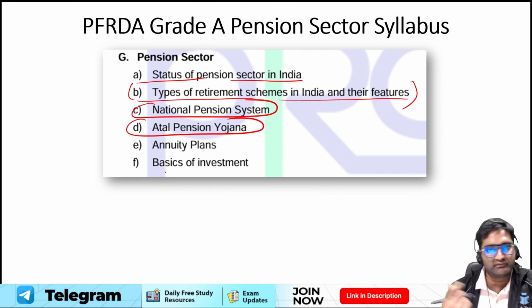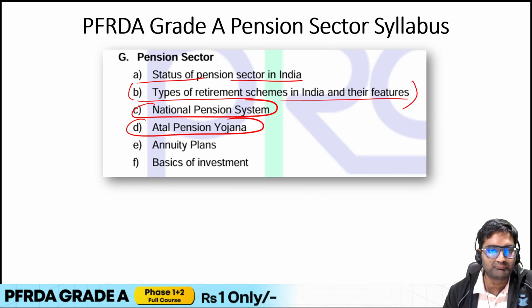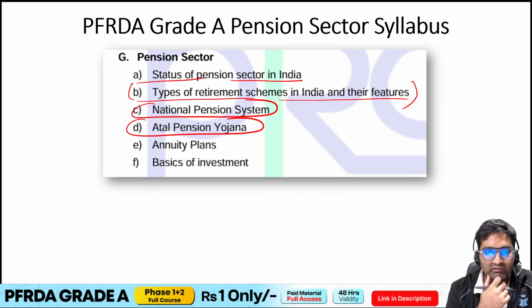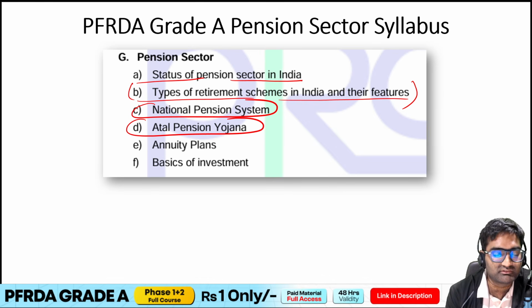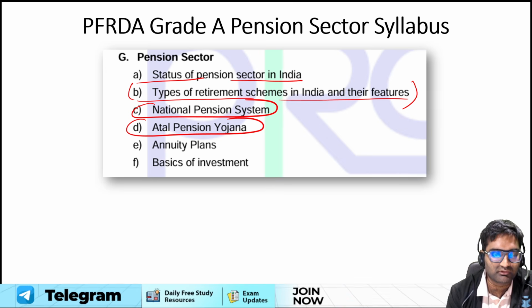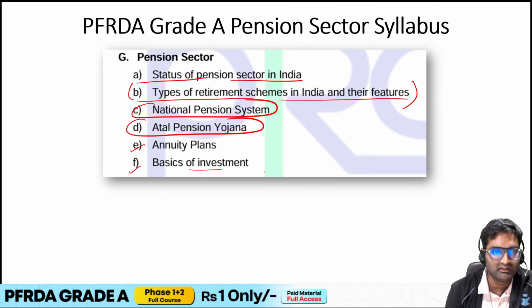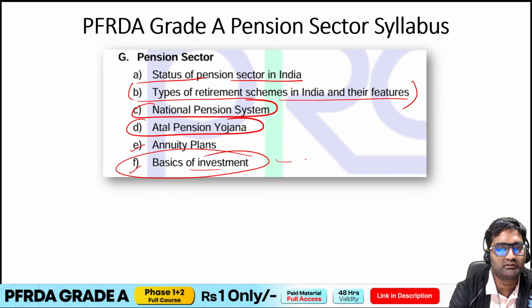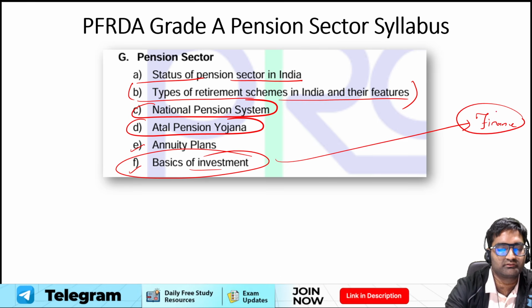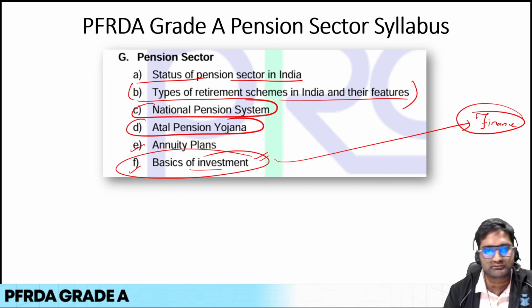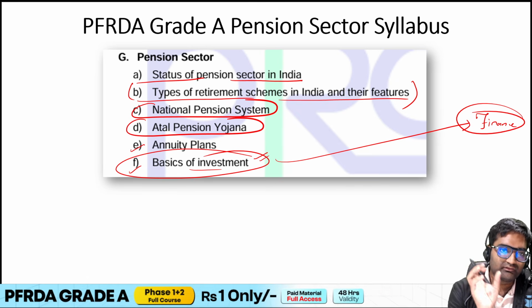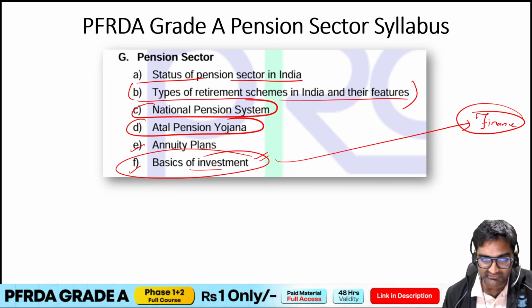Here also, if there's anything new, some new scheme, or something which has been in the news previously, that is also something that is important from where the question can be asked. Then we also have annuity plans, basics of investment, and this basics of investment is something that you must have done already in your finance. So that is a sort of a repetition. These are the different topics that are mentioned in the syllabus.